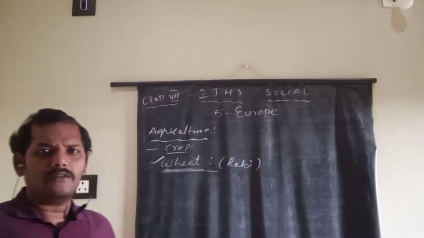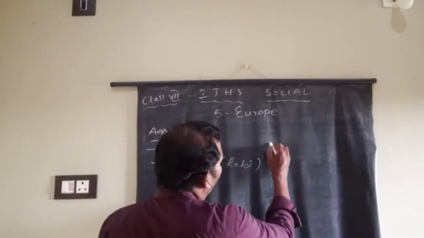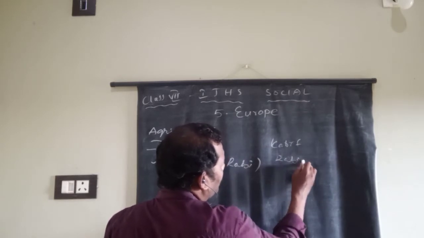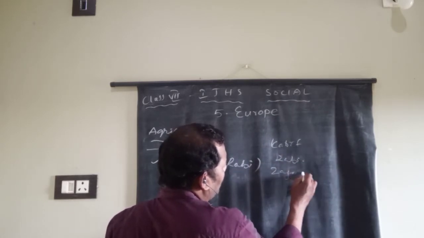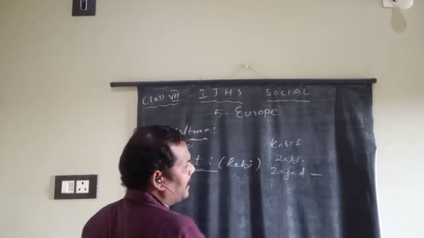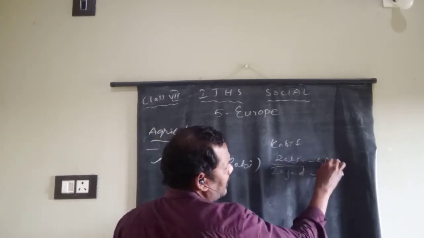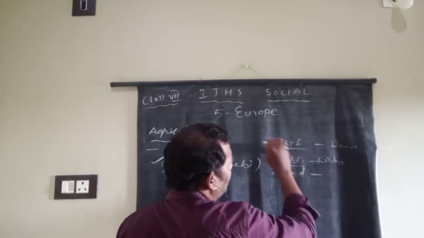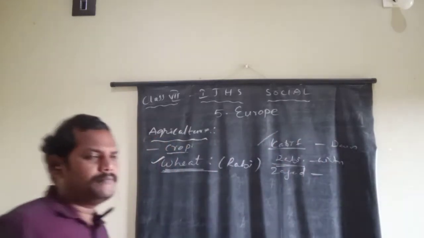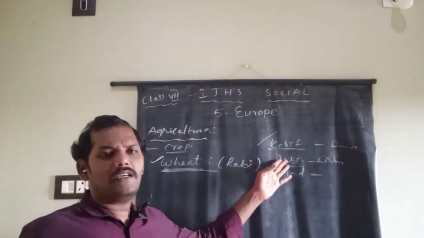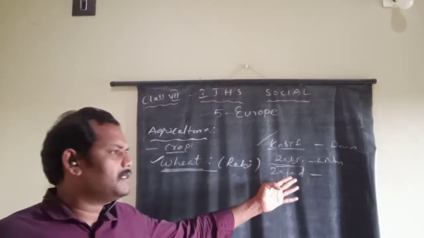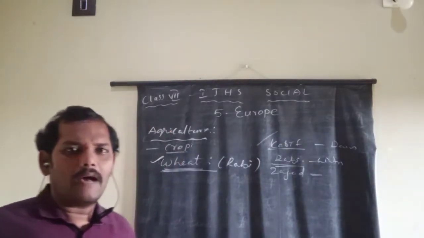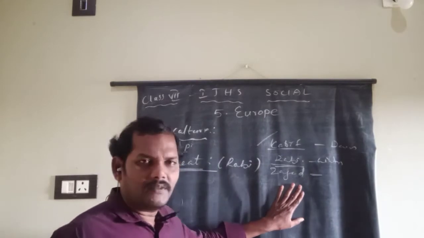In our country also, we have how many seasons? Kharif, Rabi, and the final one, Jayad. Jayad is the summer crop, and the Rabi is the winter crop. Kharif is the rainy crop. That means here we are growing the paddy, and in the Rabi season growing the wheat, and in the Jayad season some different type of minerals. That means the low needed crops we are growing in Jayad season.